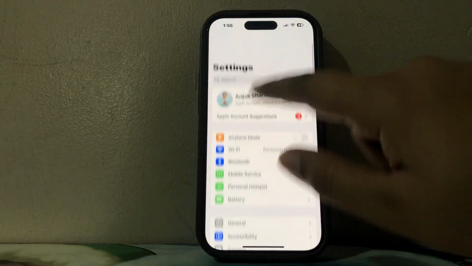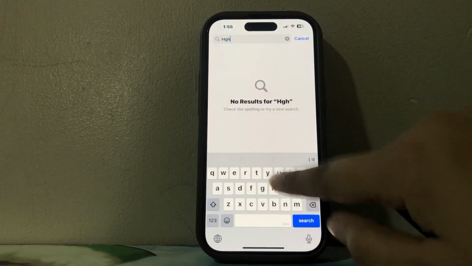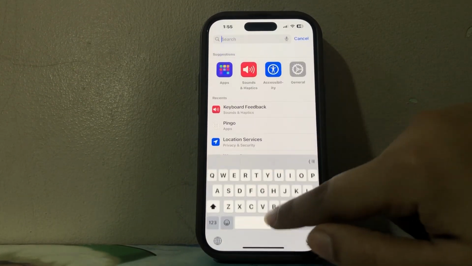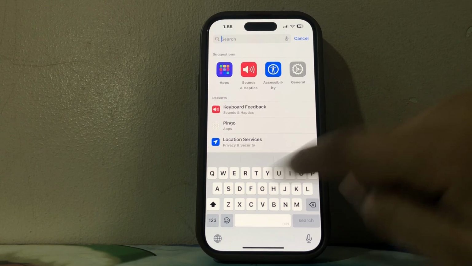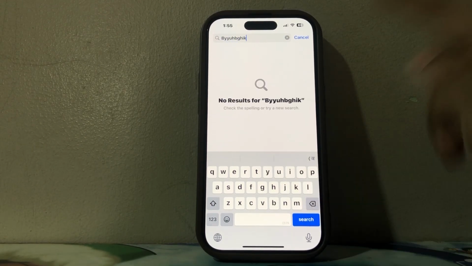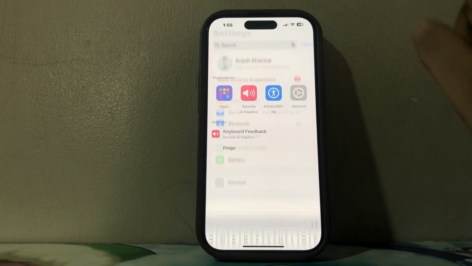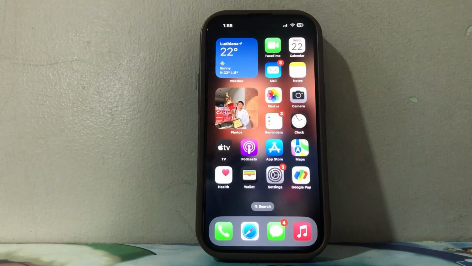Now, when we go back and type something, there is no sound. As you can see, just listen to it carefully. There is no sound now. So this is how you can turn off the typing sound on your iPhone.